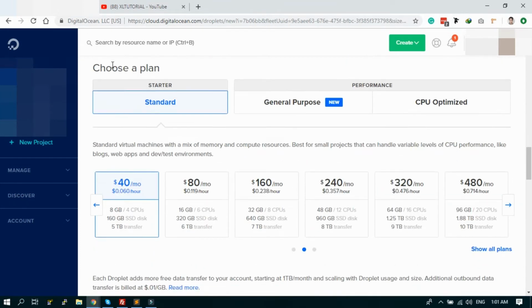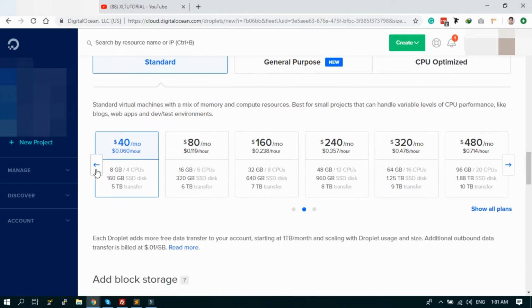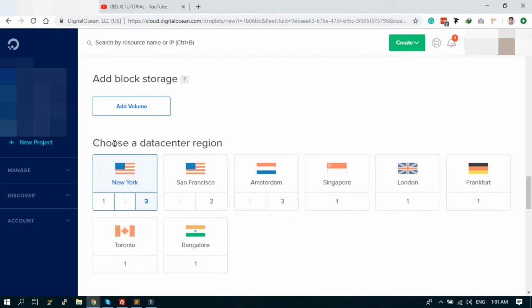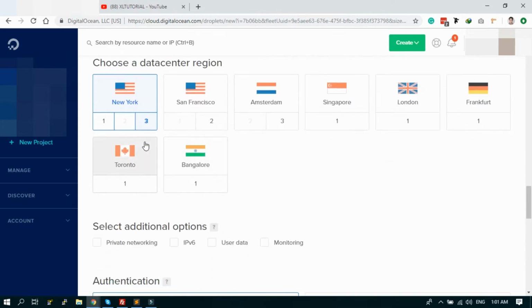Here is the choose plan starter general purpose. I say demo server, so I will create the starter plan, and cost should be $5 per month. Here's the option to region. I'm choosing the New York. You can choose any of the region from the list.